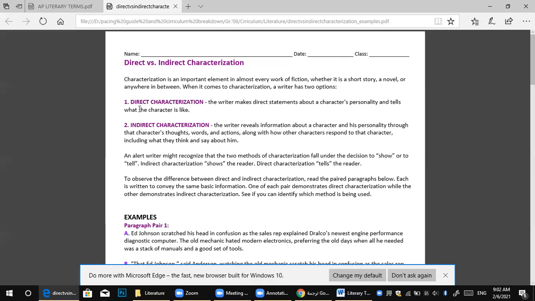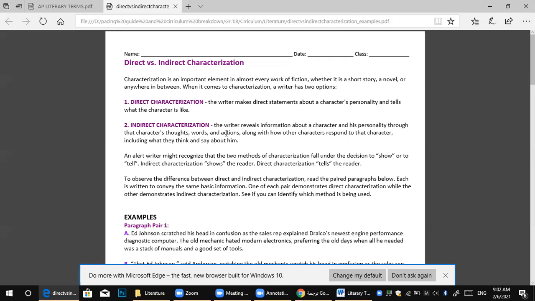The first one is called direct characterization. The second one is called indirect characterization. In direct characterization, the writer makes a direct statement about the character's personality and tells what the character is like. When I say Macbeth is a nobleman, it's direct. Why direct? Because I tell you what he is, what he looks like. I tell you directly, okay?